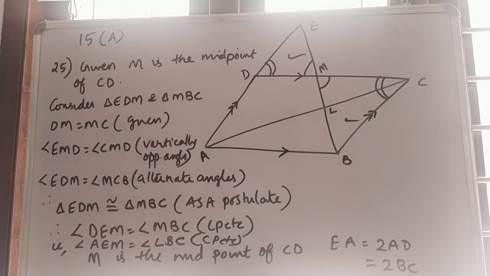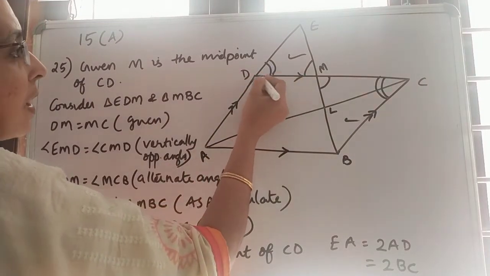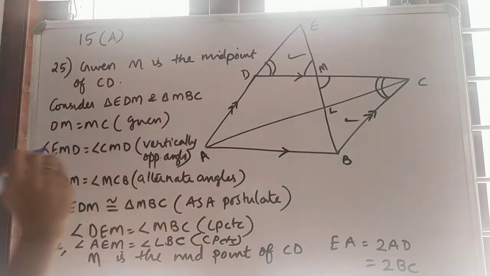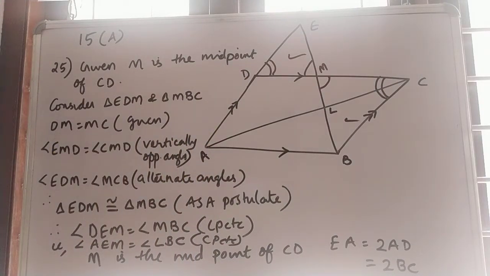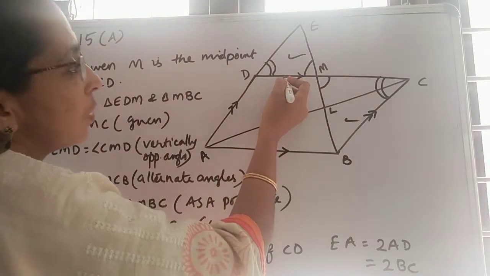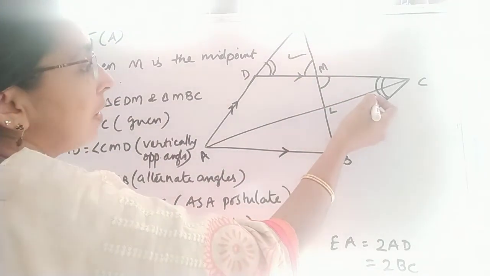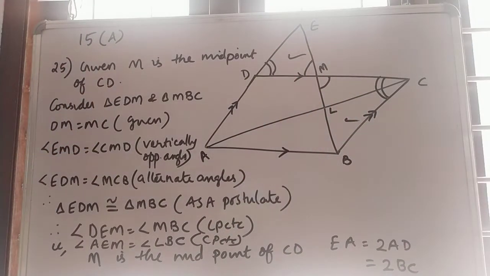So we got one side and two angles. We studied congruency. We can say that these two triangles are congruent because two angles and one side are equal to two angles and one side of another triangle, using the ASA postulate.